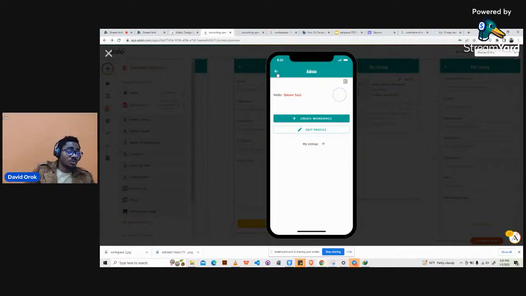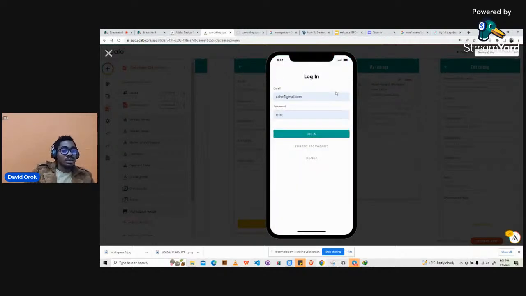In the next lesson, which is going to be tomorrow, we're going to dwell more on the freelancer section. We will see how to properly present it such that they can actually search for workspaces using the names of the workspace, maybe names or location, and we just search, then they'll see that appear, then they can click to book and even take them to the payment gateway. That's what we will do tomorrow. So this is the end of the training for today.